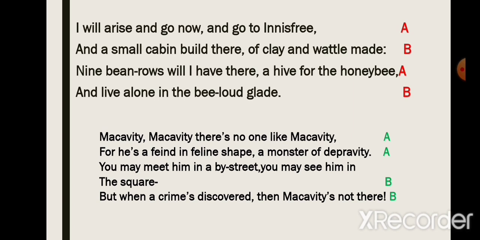So you see, this is the rhyming scheme where the poet or the writer follows a particular pattern while using rhyming words. Here the writer must have thought that I'll make the first line rhyme with the third line and the second with the fourth line. While here the poet thought of using rhyming words where the first line and second line rhymed and the third and fourth lines rhymed with each other. So this is the rhyming scheme.